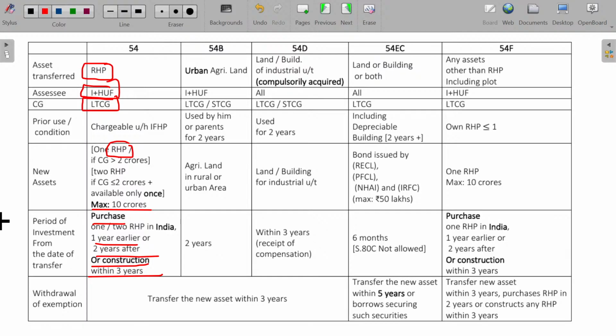Clear? And this will be applicable only when the gain is long-term in nature, as well as only for an individual and HUF. We have seen 7 categories of persons: individual, HUF, firm, company, trust, AOP, BOI. After the class, where will you go? To your own home. After the class, where will the Singer Academy go? Will it be here only? We don't have house property for companies, right? So the house property logic is not applicable for persons other than individual and HUF. Only individual and HUF require the house property. So that's how you can easily remember the points here. Clear?